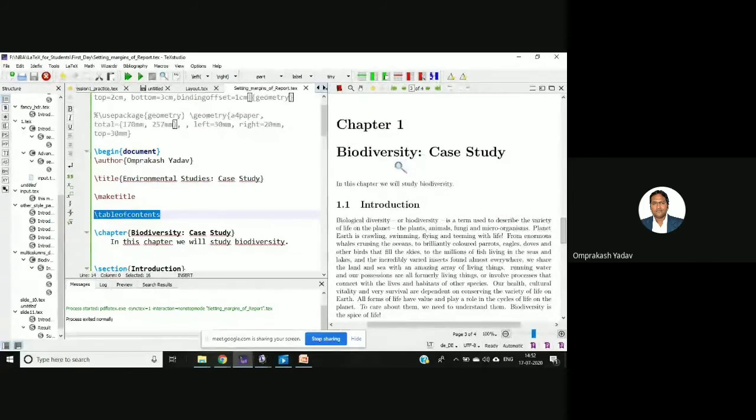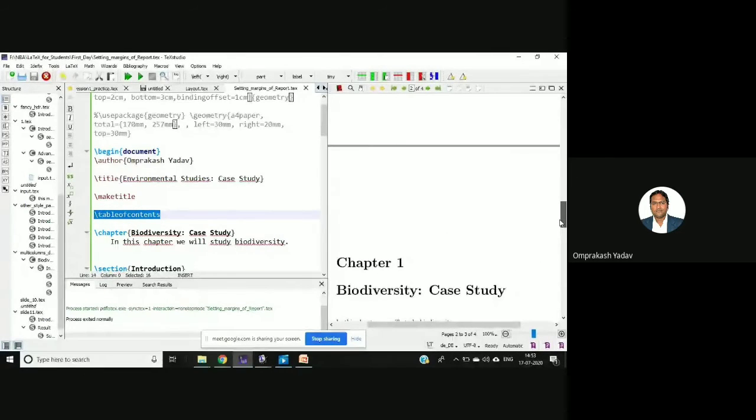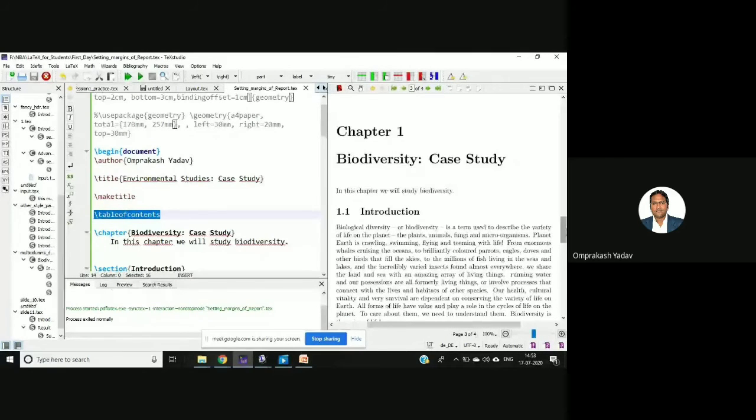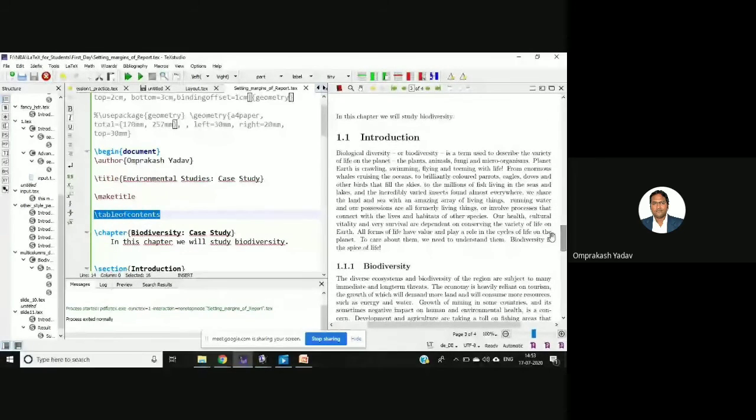So if you see, chapter 1 is there, biodiversity case study. Then the 1.1 section is there, introduction. Yeah, the heading, chapter, and contents are automatically added, right? Okay. So chapter 1, biodiversity case study. Then in that there is a subsection, biodiversity 1.1.1.